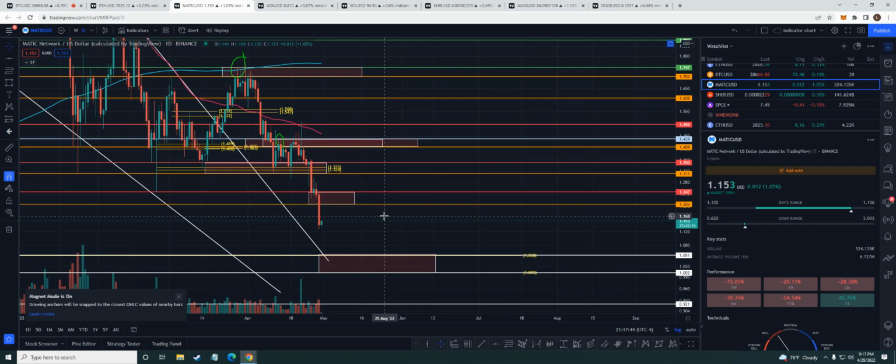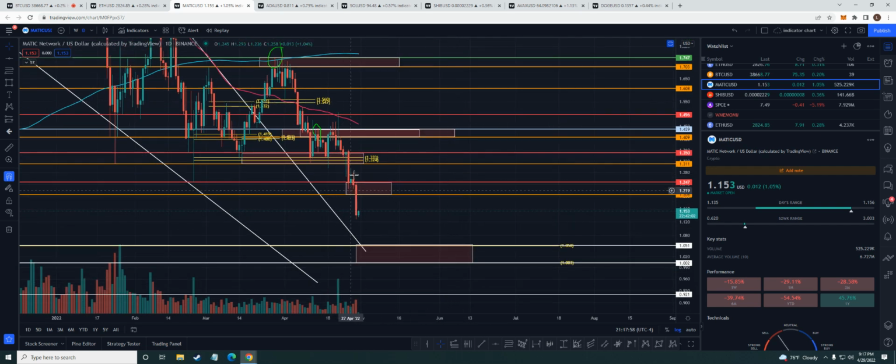All right. To the upside, you guys know it. 125. Let's just say 125. I want to see a 2-day candle closing above there, and then of course move back above this area here, this 135 area, and that's what I want to see to be bullish again. Okay. Let's see what else we got.